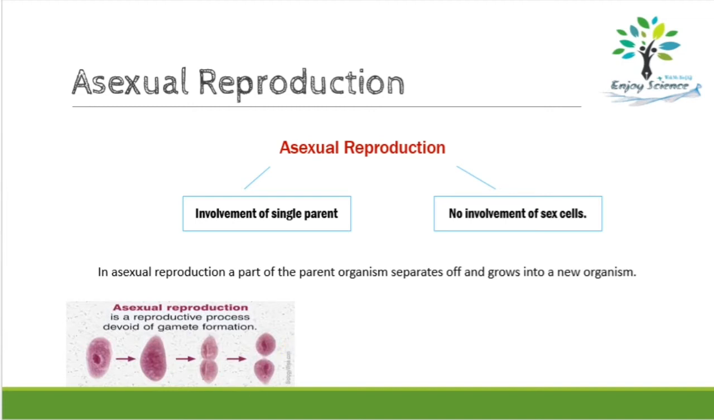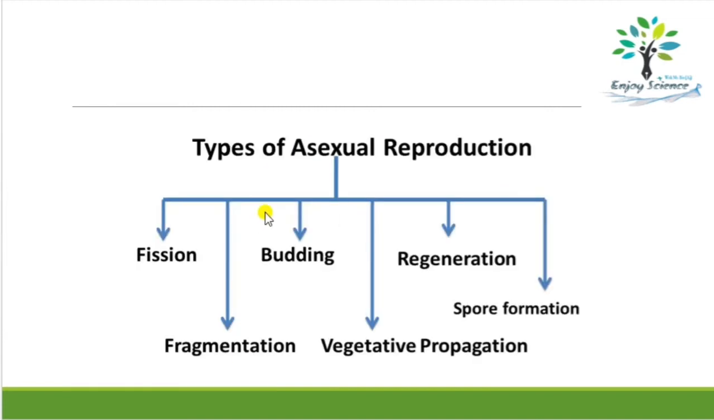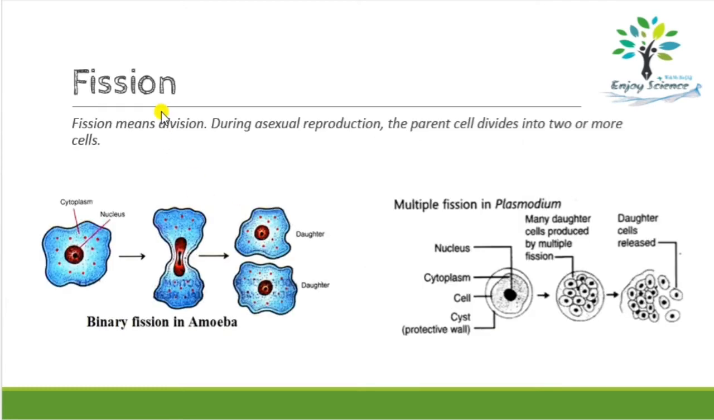Okay, so again, there are various types of asexual reproduction. Those are fission, budding, regeneration, fragmentation, spore formation, and vegetative propagation. The first one is fission. Fission means division or to split off. So in this mode of reproduction, the parent cell will divide or split off into two or more cells. If two cells are formed at the end of the division, then it is called binary fission.